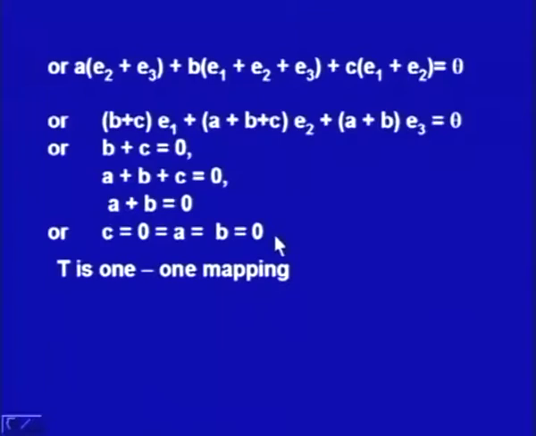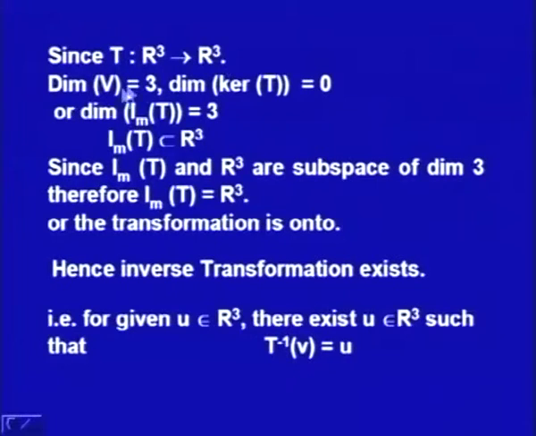That means, we have started with non-zero vector ABC, but ultimately that vector comes out to be 0. That means, we will have only one vector in kernel T, that is the identity vector, and that means T is a 1-1 mapping. Now, the mapping T is this linear transformation T from R3 to R3. The dimension of the domain is 3, dimension of kernel T is 0. Why? Because it is a 1-1 transformation. So, nullity is 0.